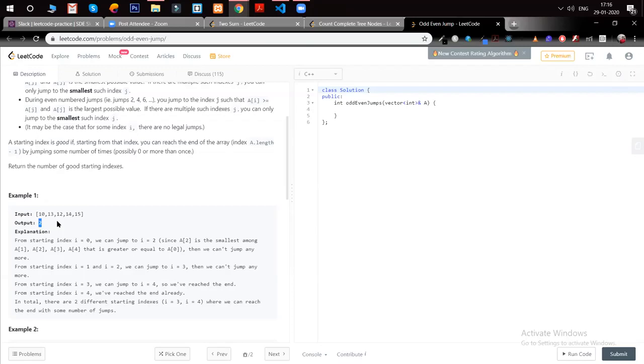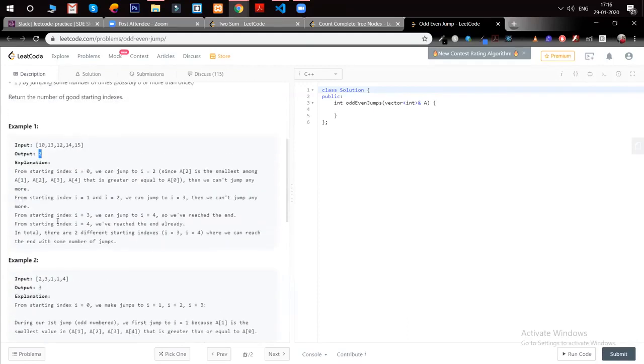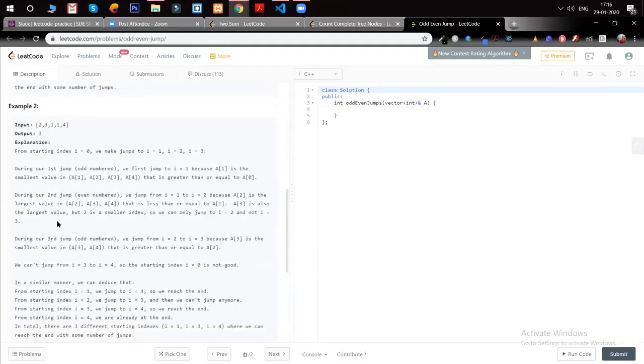Yeah, so I was thinking if we can go with the even jumps. We can go through this example also. Let's just start from this index position. The first jump is an odd jump, so we will look for the numbers which are greater than 2.